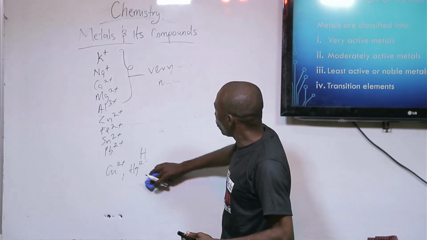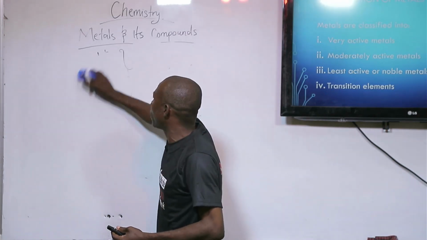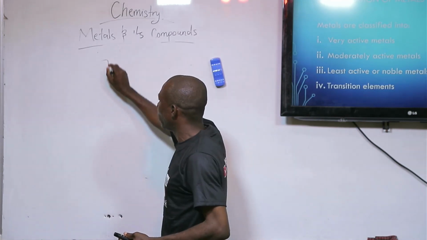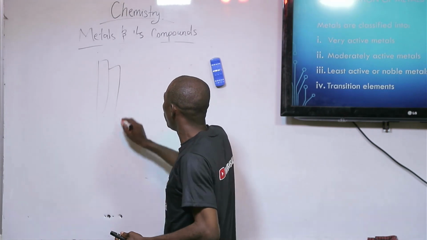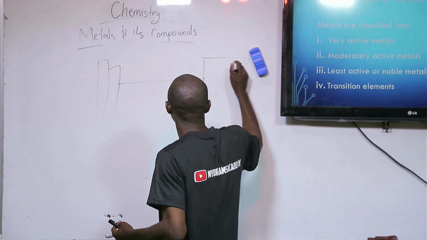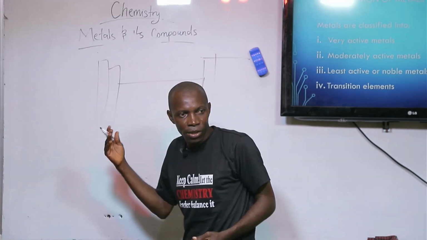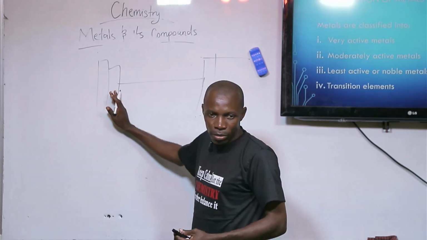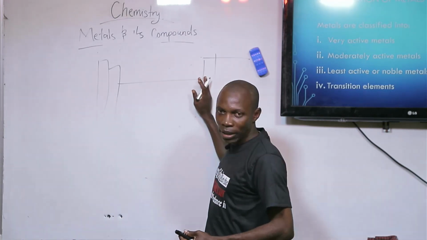Okay, when you come to the periodic table, where you have group 1, you have group 2, you have group 3, 4, 5, and so on. The group 1 are metals, the group 2 are metals, the group 3, and so on.